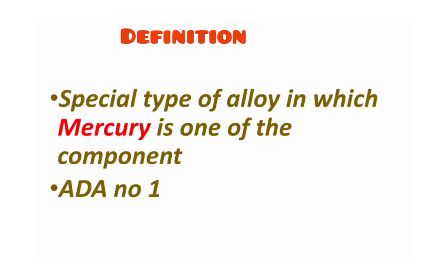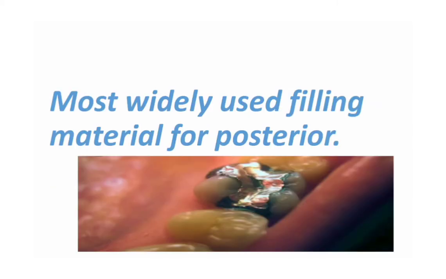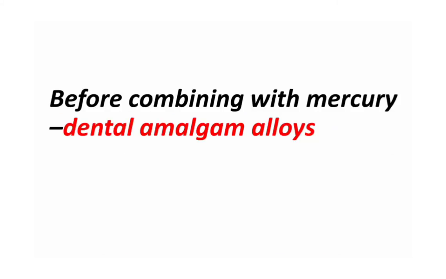Now let us check what is amalgam. Amalgam is defined as a special type of alloy in which mercury is one of the components. It has an ADA specification number 1. Dental amalgam is one of the most widely used filling materials, mainly for posterior teeth. The alloys before combining with mercury are called dental amalgam alloys.